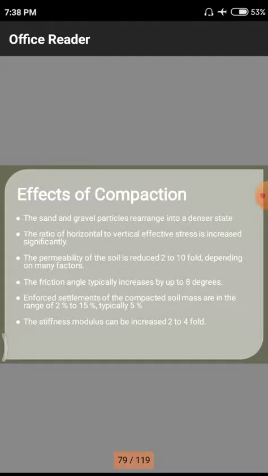Next one we are having is the permeability of the soil is reduced by 2 to 10 fold depending upon many factors. Permeability means absorbing water. That means normally we are having 2, that may be reduced to 10 with respect to folds, depending upon many factors. So permeability is having many factors.